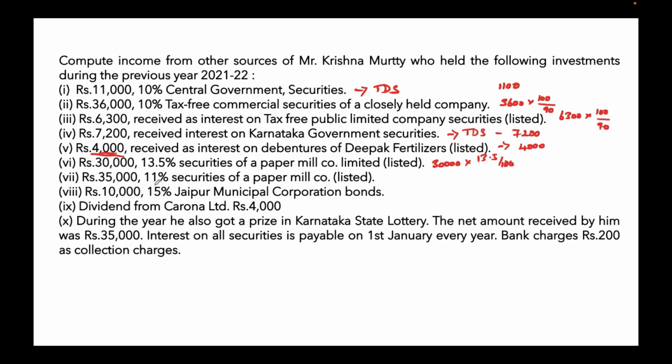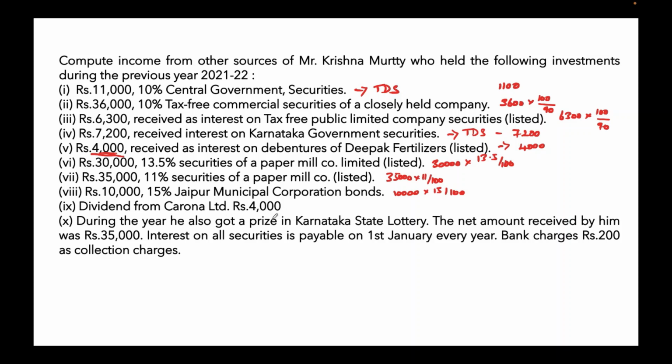Next, 35,000, 11% securities of Paper Mill Company Limited. Again, this is also less tax. So 35,000 into 11%. Next, 10,000, 15% Jaipur Municipal Corporation bond. So this belongs to government security. So no need to gross it up. 10,000 into 15 percentage, we'll be getting 1,500. It will be taxed.